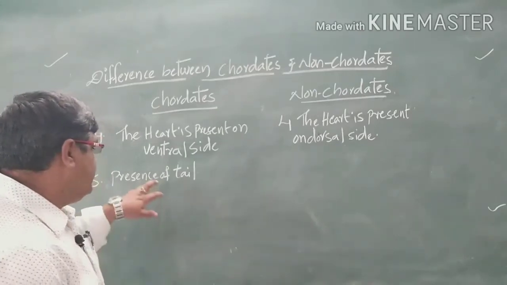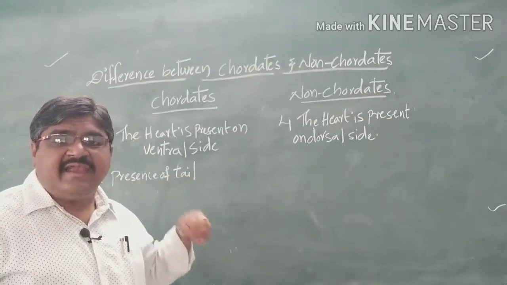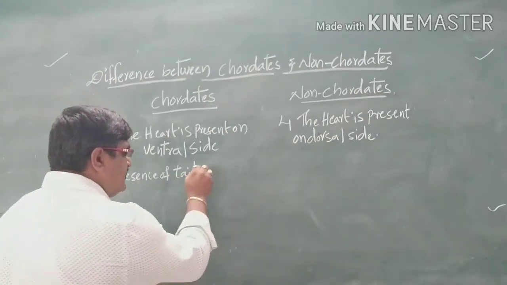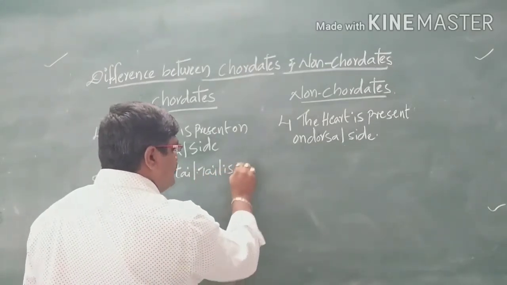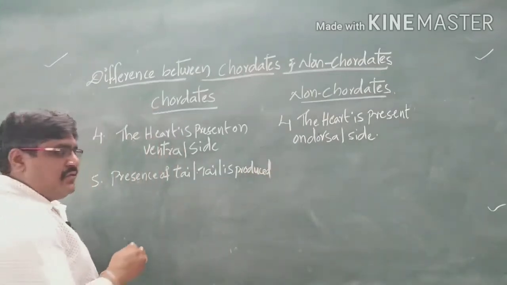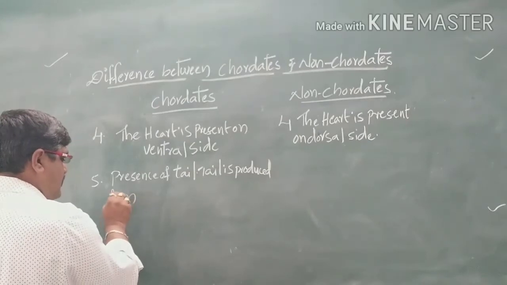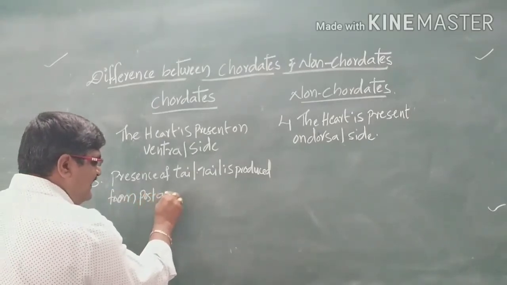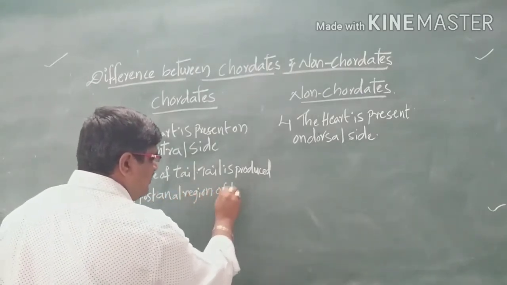The tail that is present is produced from the post-anal region of the body.